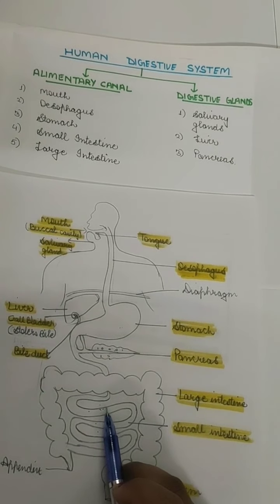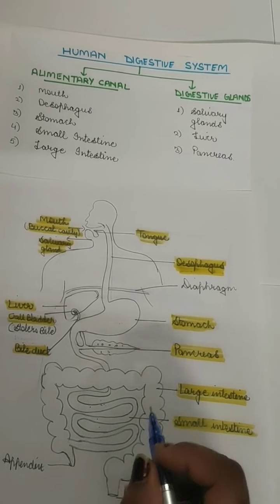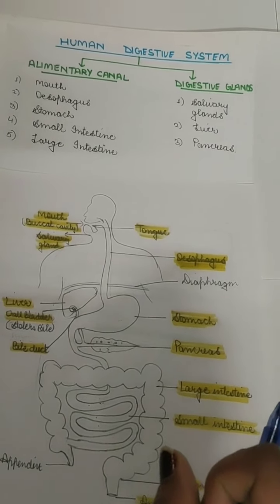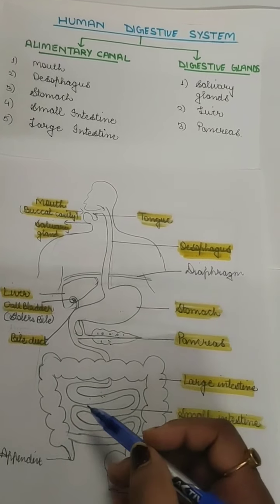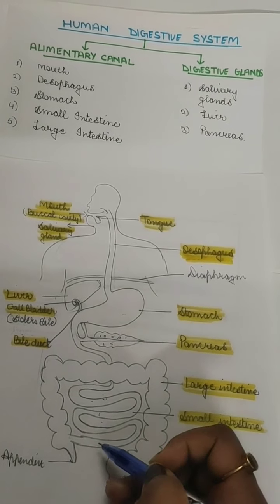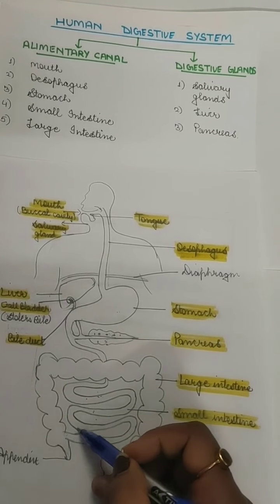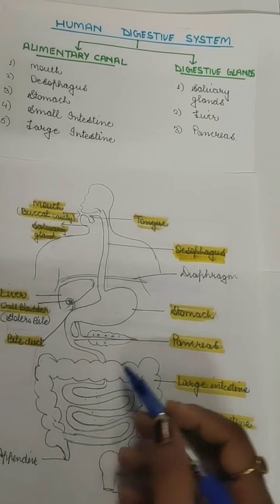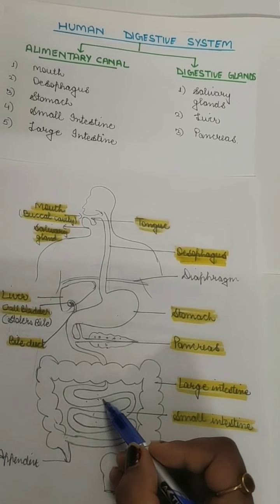Here the main digestion takes place in the small intestine. The food is converted into smaller pieces, like carbohydrates, fat, protein, and all these things. And then the food is absorbed also in the intestine. After the absorption is done, the waste food, which is no more in use, moves to the large intestine. In the large intestine there is absorption, but no digestion takes place. So digestion basically happens in the small intestine.